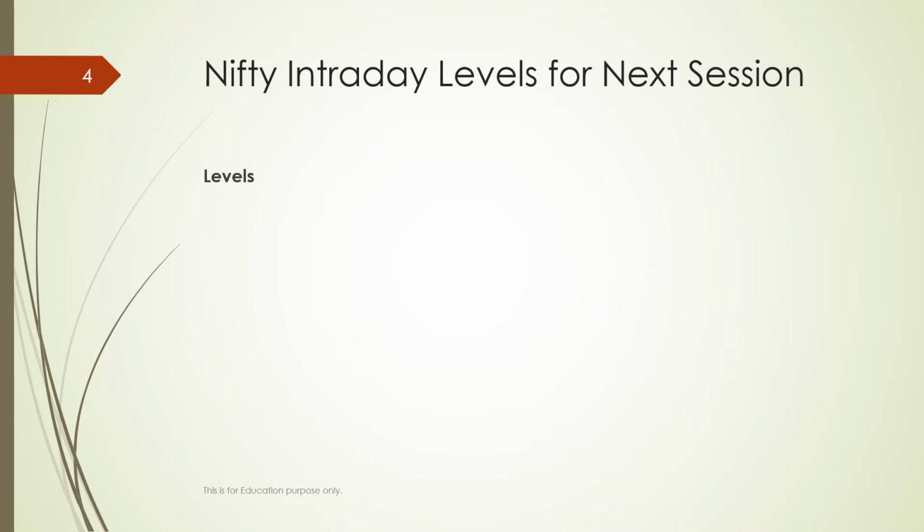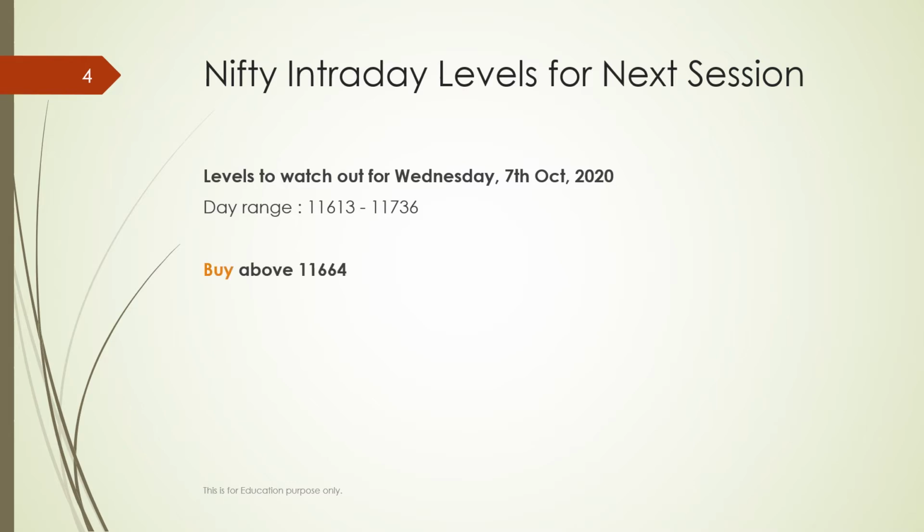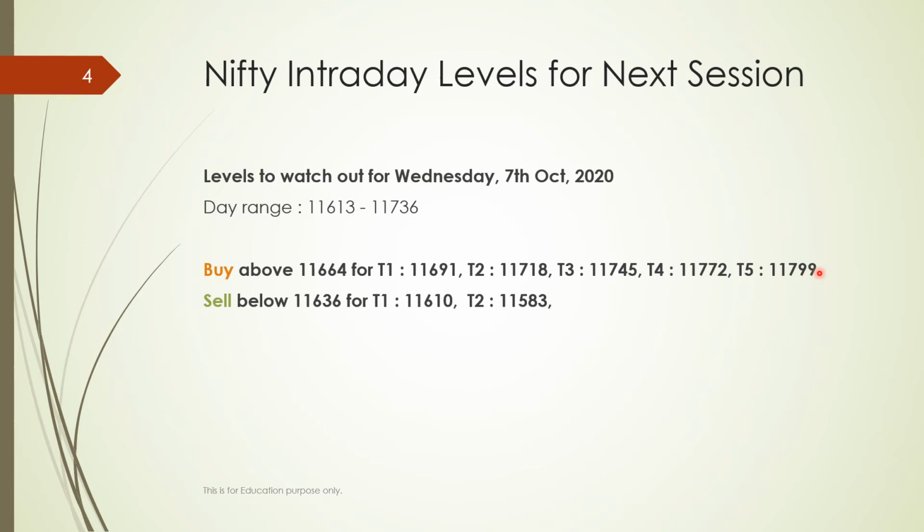According to technical analysis, what are the trading levels we can watch out for tomorrow's trade? My trading range comes out to be 11,613 to 11,736. My buy signal is generated if Nifty trades above 11,664 for 20-30 minutes, then we can look for 11,691, 11,718, 11,745, 11,772, 11,799. But if it trades below 11,636, then my targets would be 11,610, 583, 556, 529, 502.